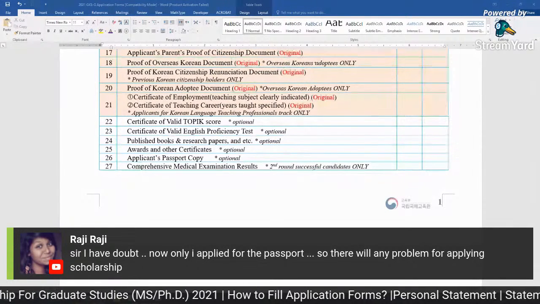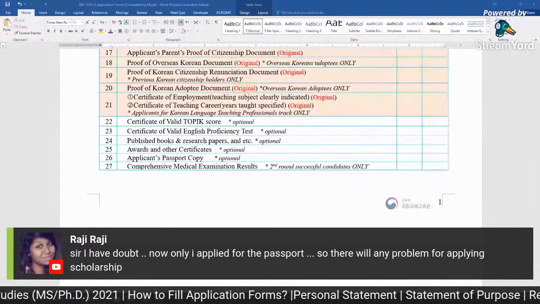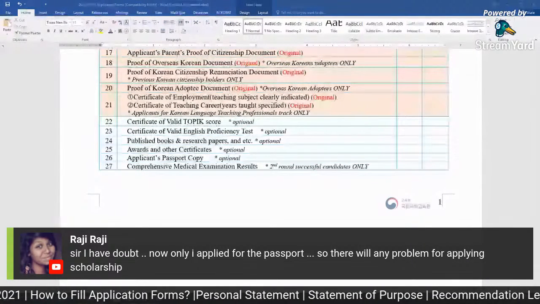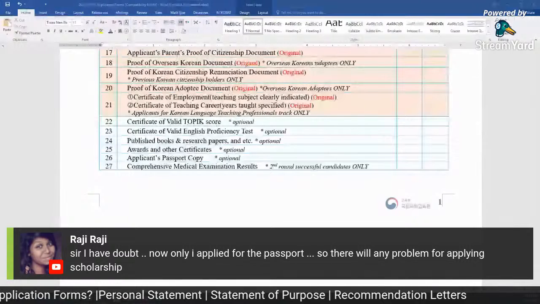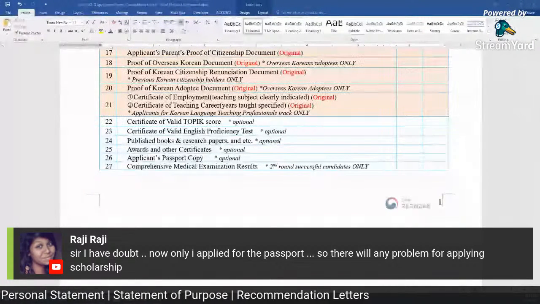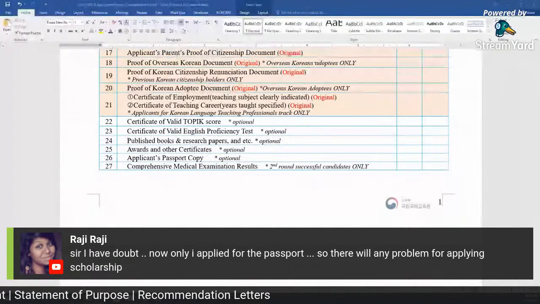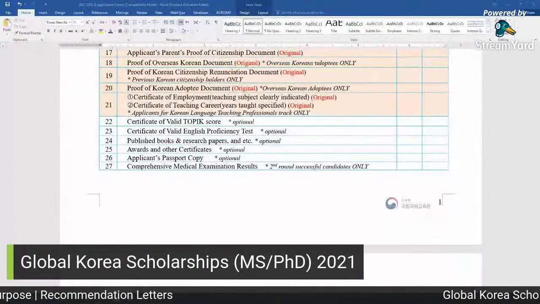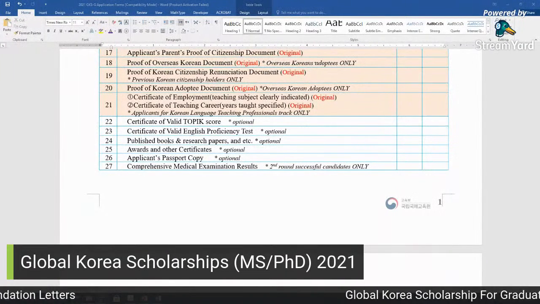So you do not need the passport at the moment, but yes, before the visa process, you need this. So always make sure you are applying for the urgent, or at least make sure you get it within 1 month or 2 months.